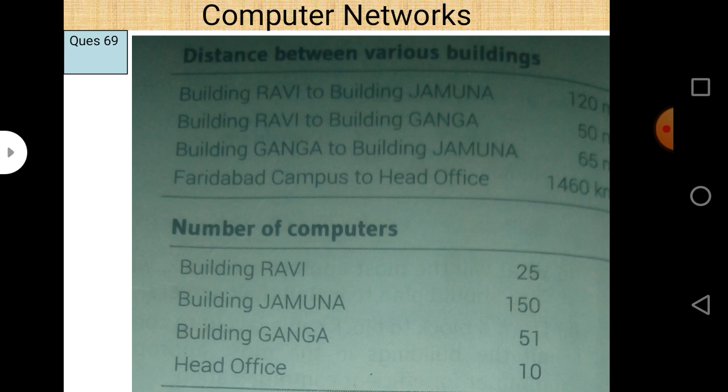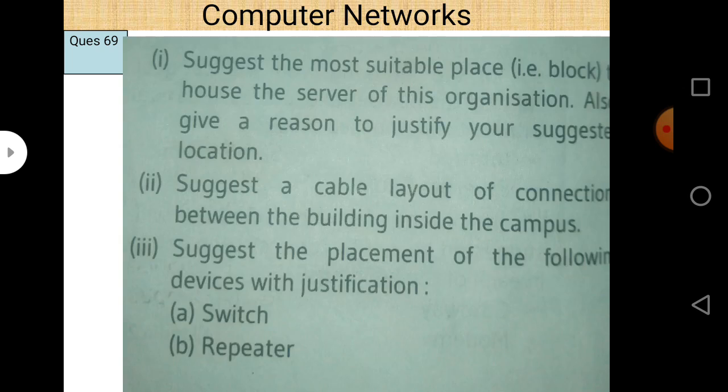The number of computers in each building is also given. Building Ravi has 25 computers, building Jamuna 150 computers, building Ganga 51, and the head office 10 computers. These are the computers.